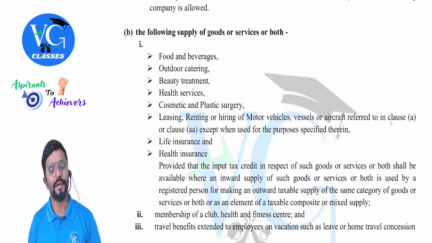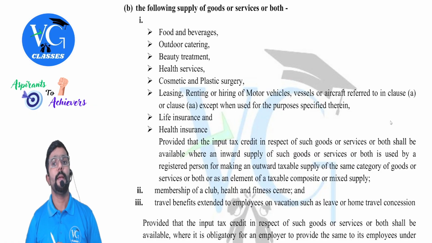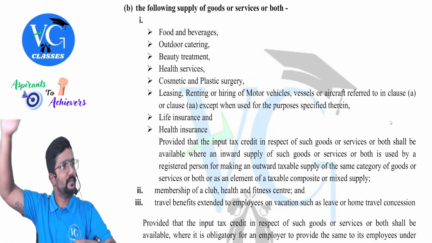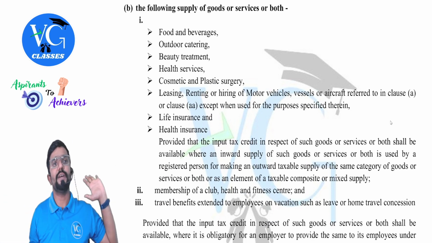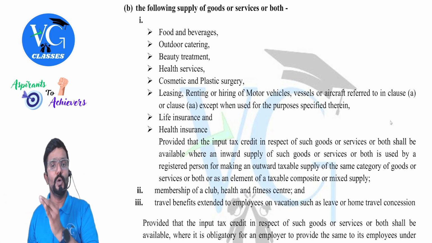Okay, let us move forward now. B. Okay, we have come out of that. AA and AB were connected. We have done with it. We are moving forward now. The following supply of goods or services are both.